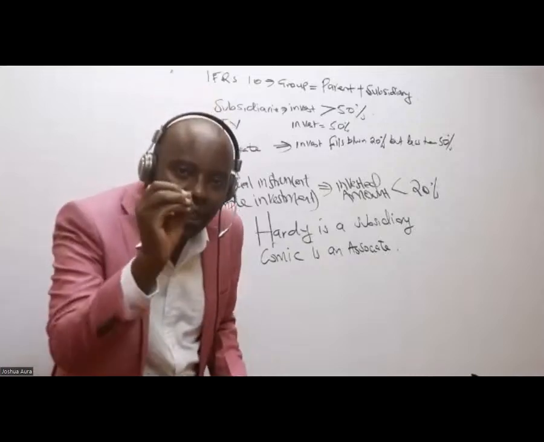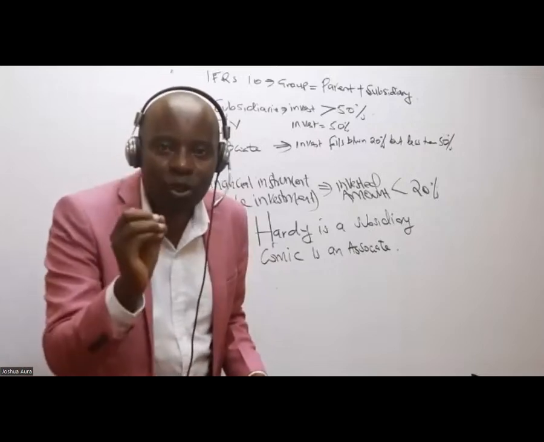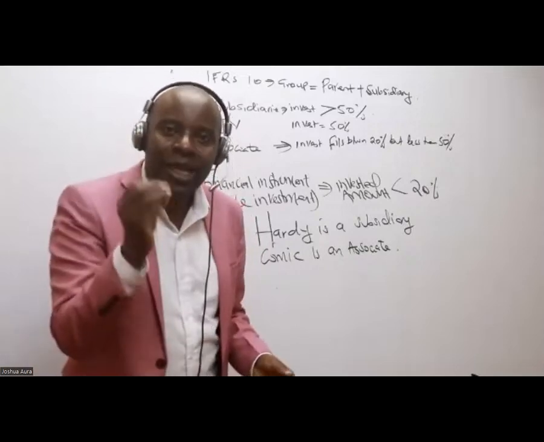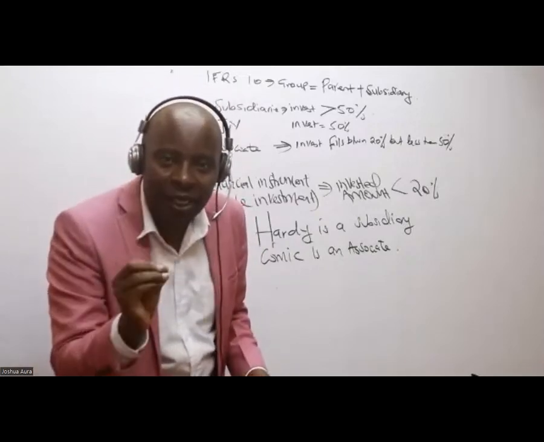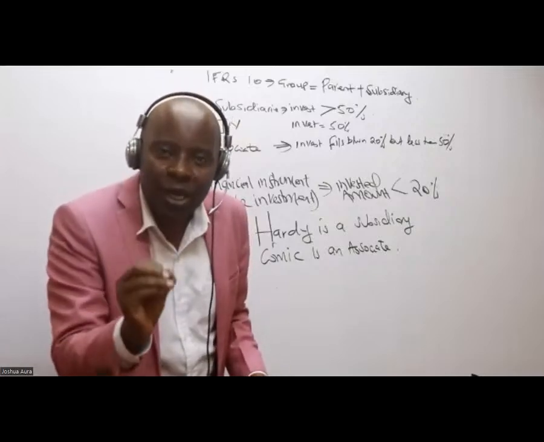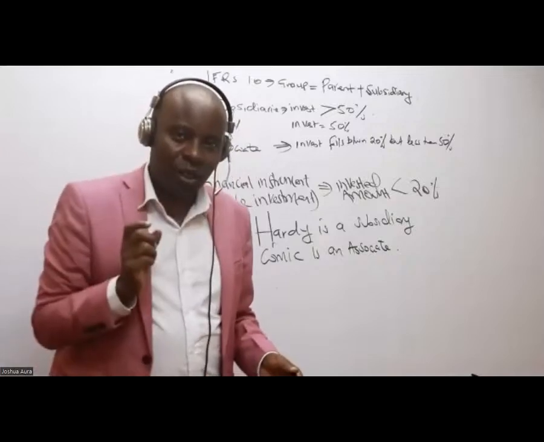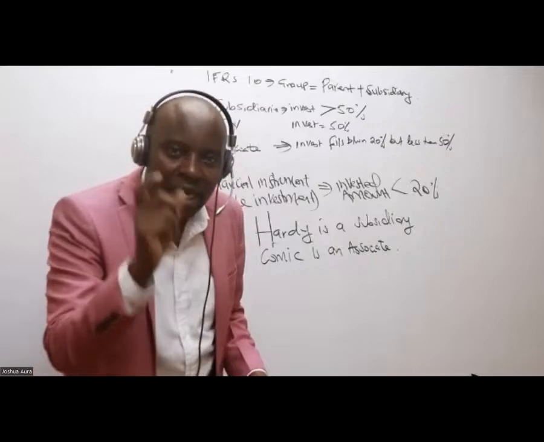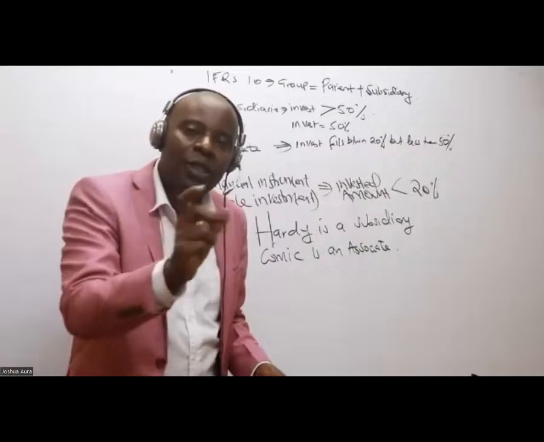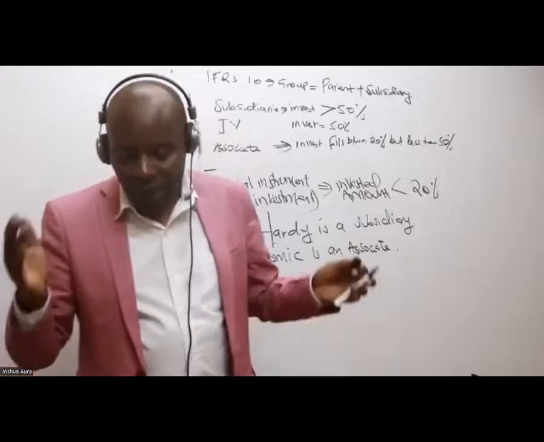We don't consolidate associates. I'm telling you, a student who knows that we don't consolidate associates is a student that I should be able to reward. That's a bright student. We don't consolidate associates. As per IFRS 10, consolidation shall only be done between the financial statements of the parent and the subsidiaries. You take the financial statements of the parent plus the financial statements of the subsidiaries. You don't add the financial statements of associates line by line whenever we are doing group accounts. So those are good, bright students.